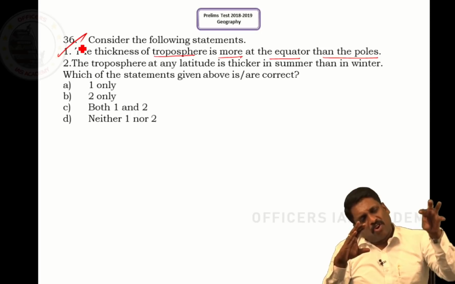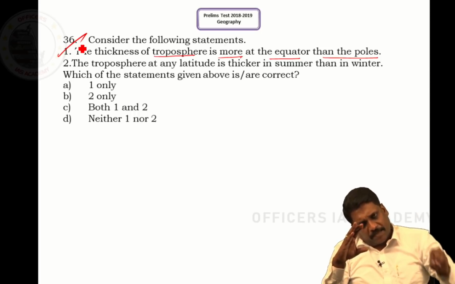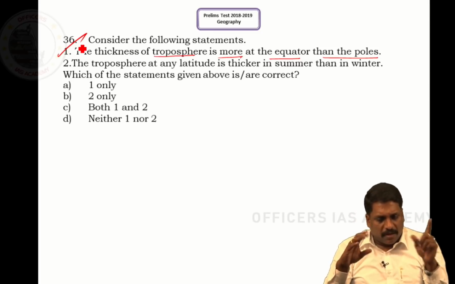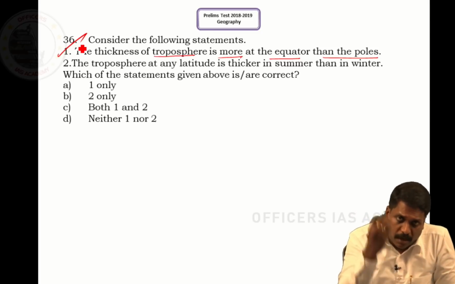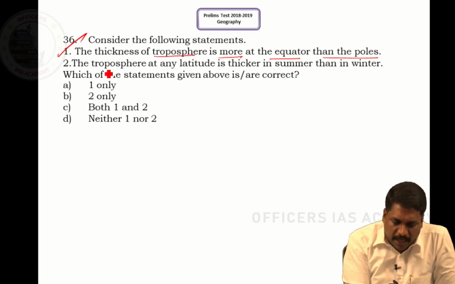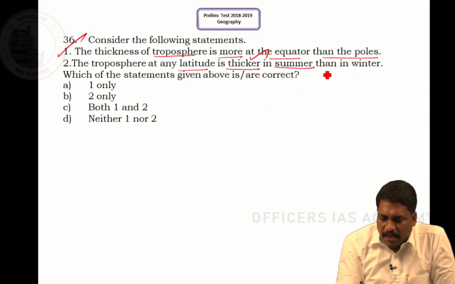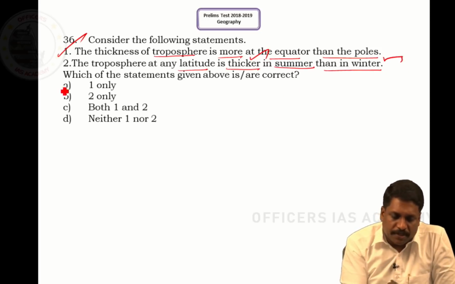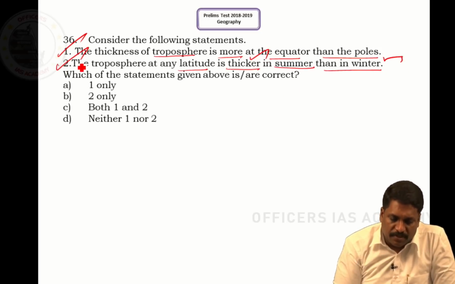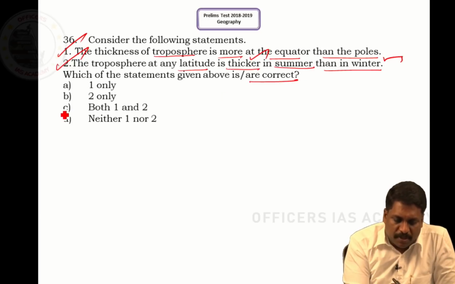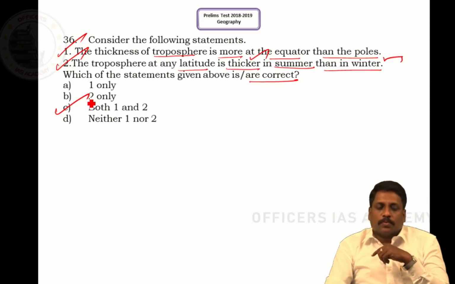During winters, normally we will be experiencing subsidence, subsiding convection, which means the tropopause will be truncated. So, the troposphere at any latitude is thicker in summers than in winters, obviously yes. So, both the statements given are correct. So, the correct statements here are both 1 and 2.